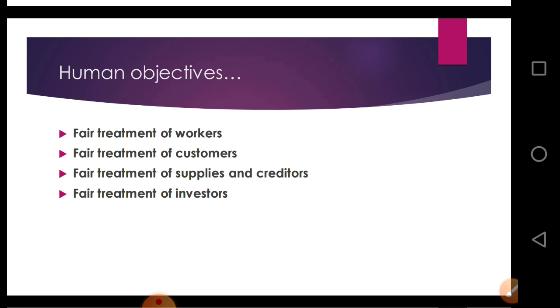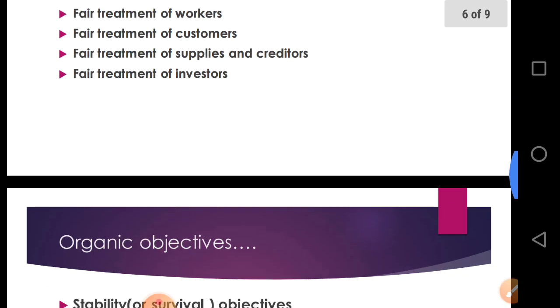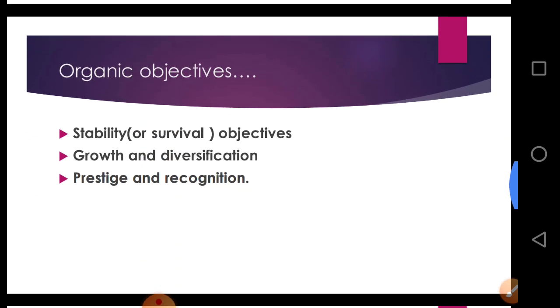Next primary objective is organic objective. Every business enterprise is essentially an organic entity. For example, like a human body, a business enterprise also passes through various stages of growth.